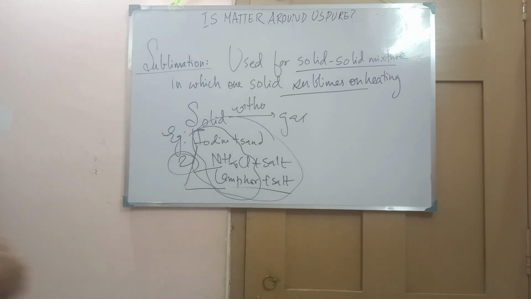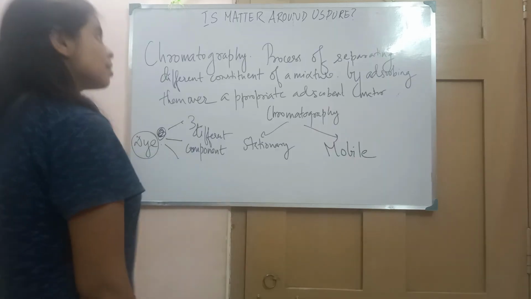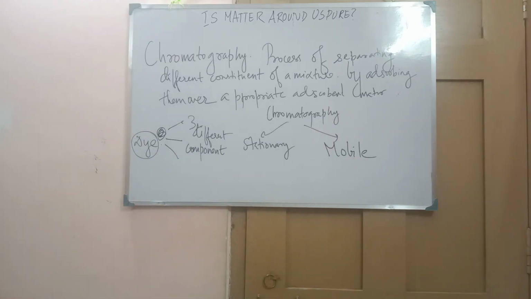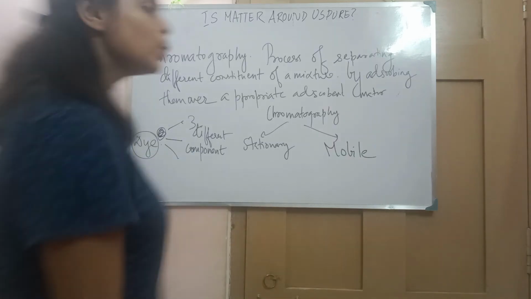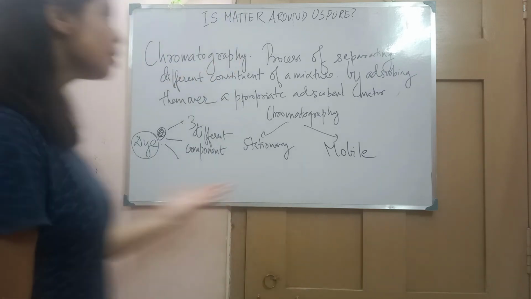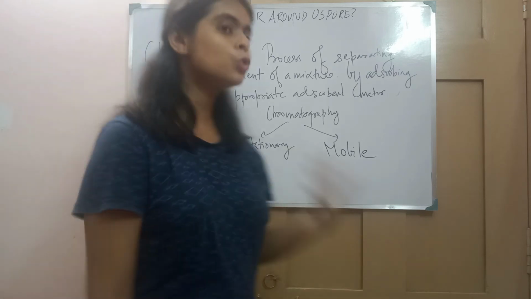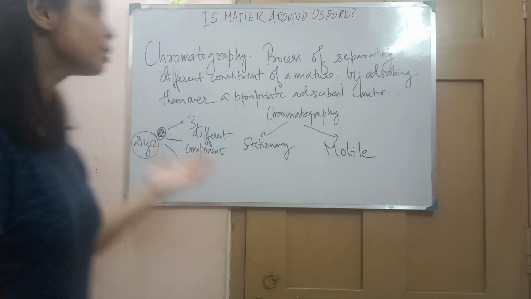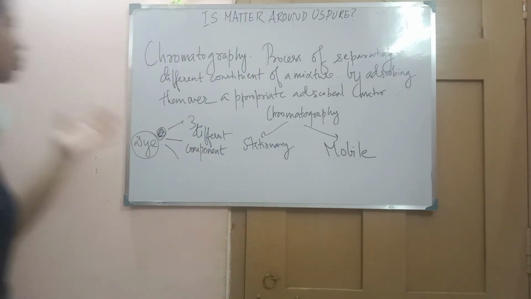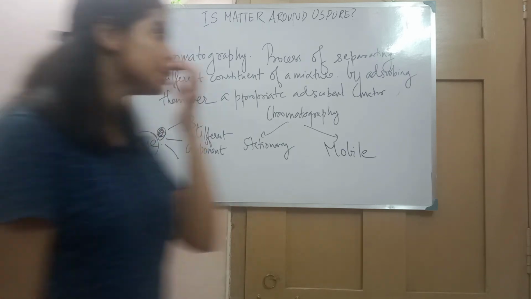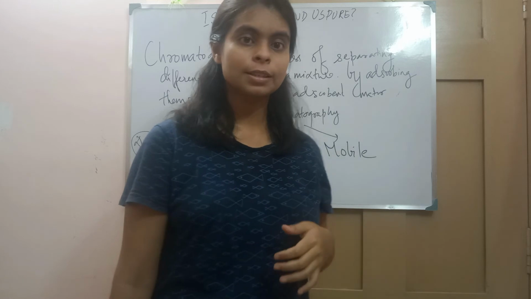Now comes another method, the fourth one, that is chromatography. You know what chromatography is? Chromatography is a process by which we can separate two or more components, and it works on the principle of affinity towards the solvent.